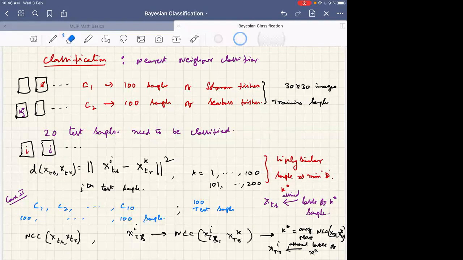But the question here is, these are all two-dimensional matrices. How do I find distance? These are all two-dimensional matrices, right? How do I find the distances? Any BTech student should answer.